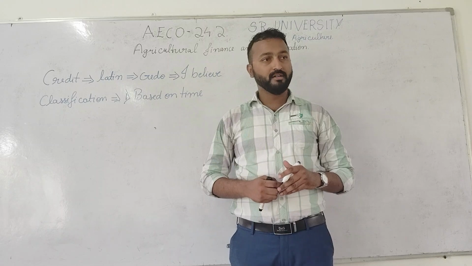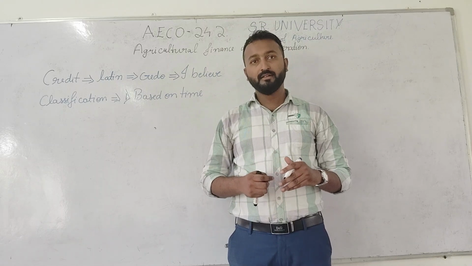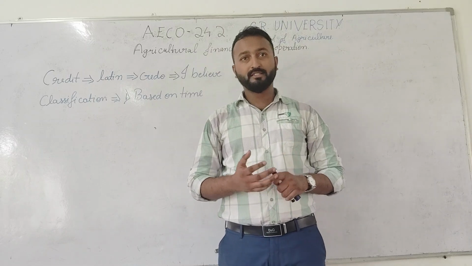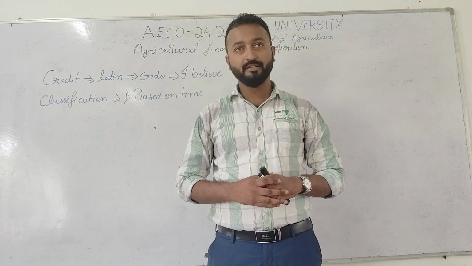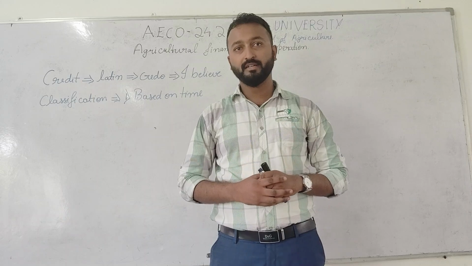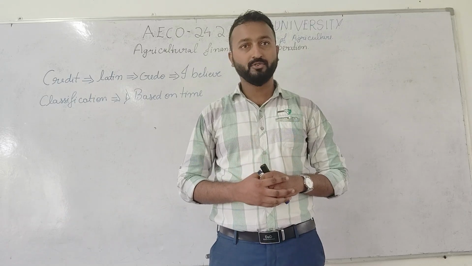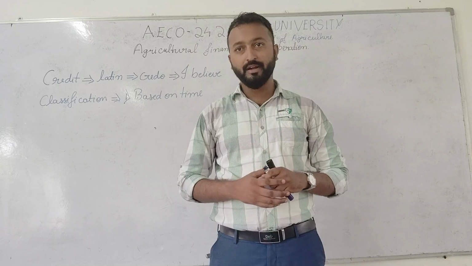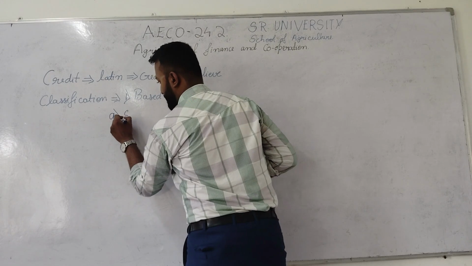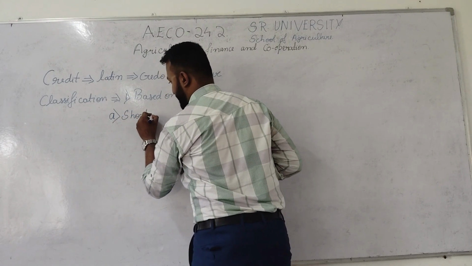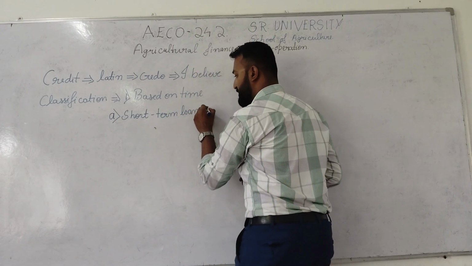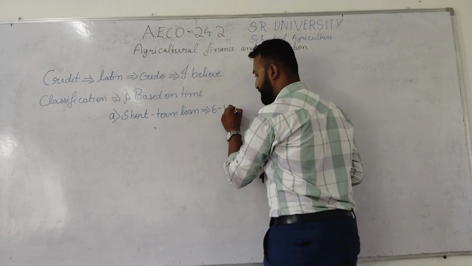Short term loans are nothing but the loans which should be repaid within 6 to 18 months itself. So what types of agriculture commodities can you grow within 6 to 18 months? Example, paddy, wheat, millets or any other short duration crops which can be grown from 6 to 18 months. Short term loans are nothing but those loans which should be repaid from 6 to 18 months.